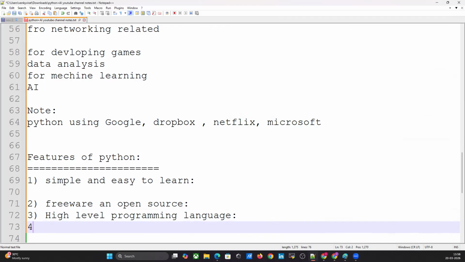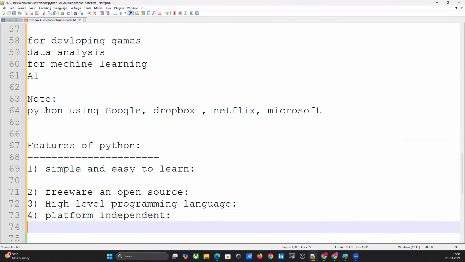And the fourth point is platform independent. What is platform independent? Once we write a Python program, it can run on any platform without rewriting it again. For example, I developed a program in Windows and I share it on GitHub.